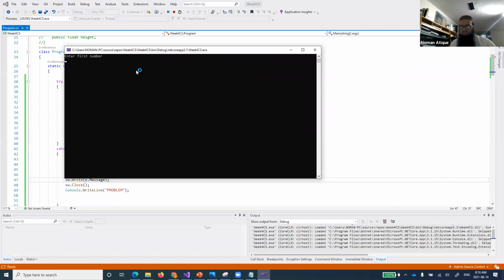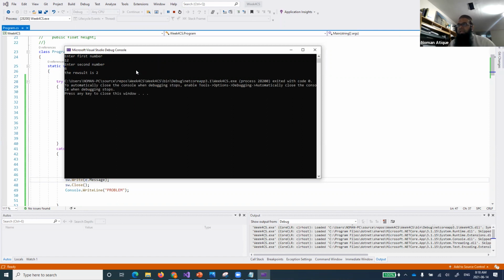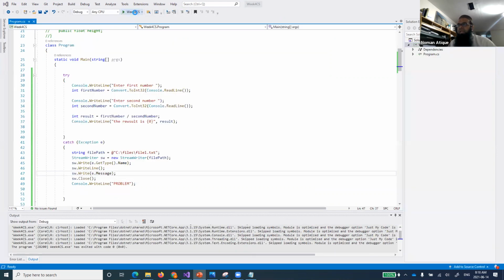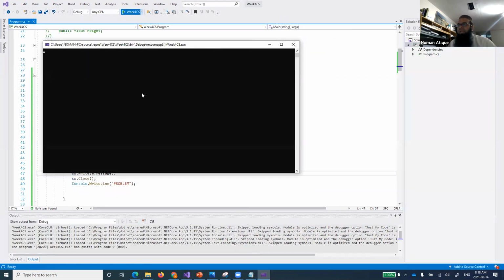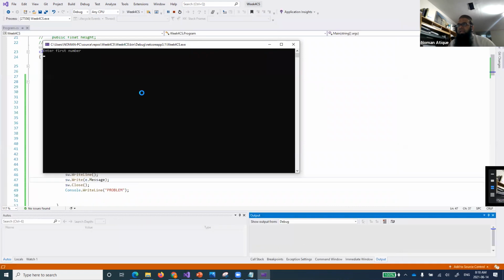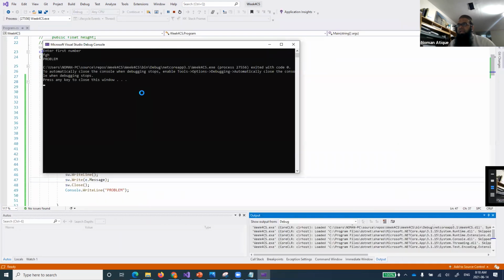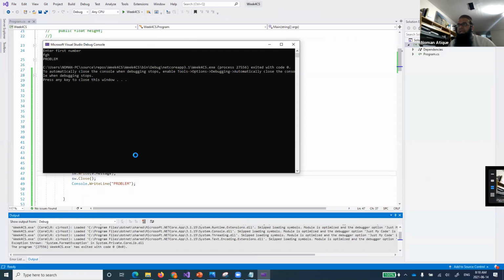All right, so the first number, I say a legal number. Again, let's check it first legally, if it runs fast. Yes, it's running fine. Now what happens if I just enter ABC, whatever? It says problem, and it has just gone out, and there is something wrong that has happened with our program, right?